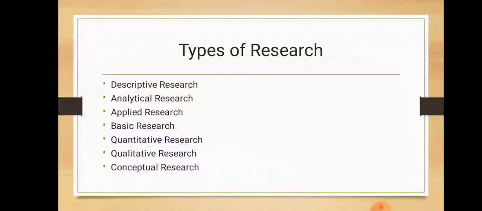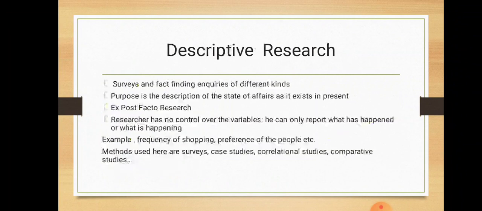So, these are the types of research: descriptive research, analytical research, applied research, basic research, quantitative and qualitative research, conceptual research. We'll discuss these types one by one. First is the descriptive research.